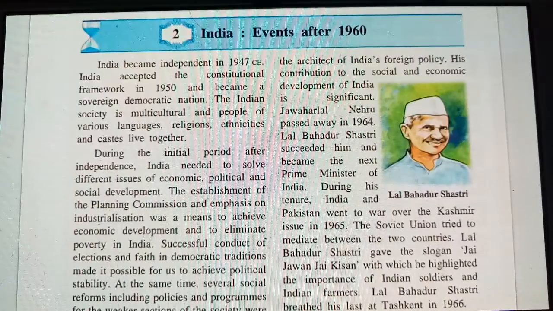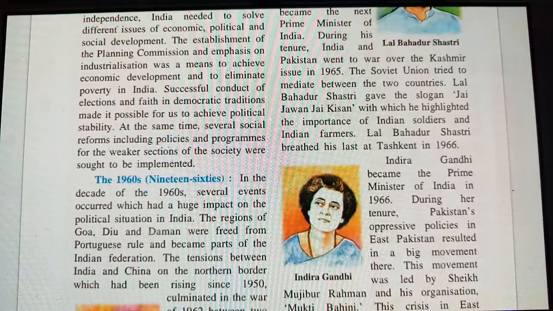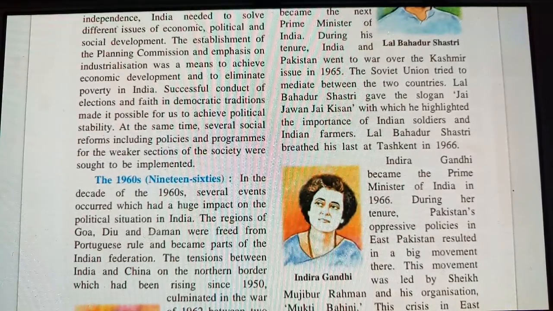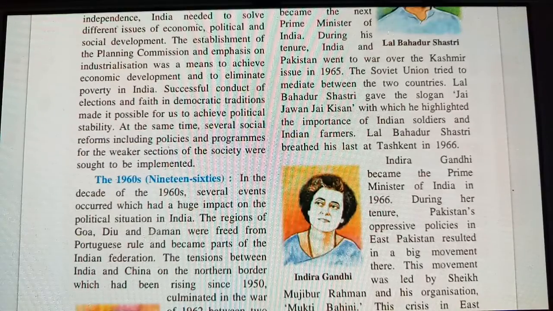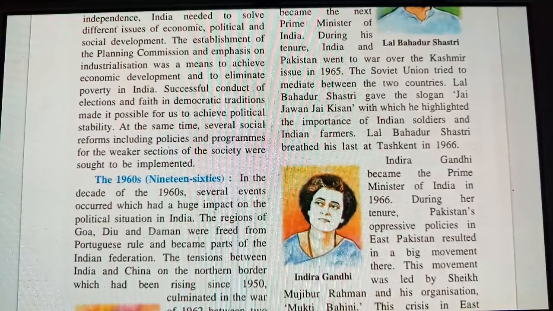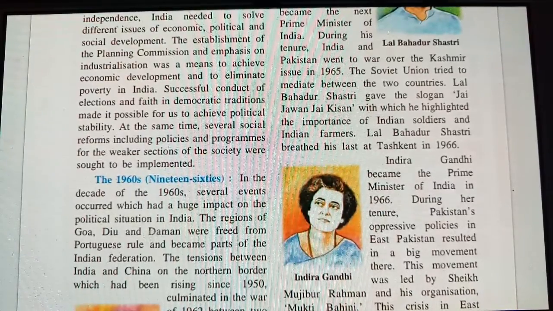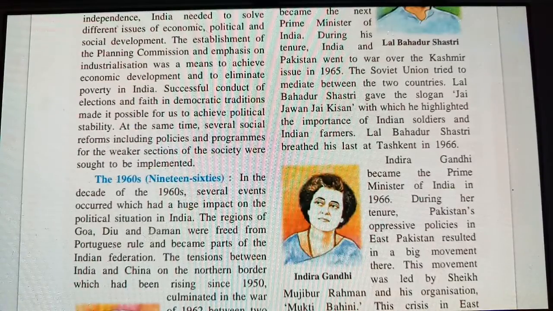At the same time, several social reforms, including policies and programs for the weaker sections of society, were sought to be implemented. So with several social reforms, some changes took place in society, policies were made, and programs were made for the weaker sections. They received food and other good benefits. People belonging to the Scheduled Castes, OBC and ST got benefits because of the achievements of the political party.